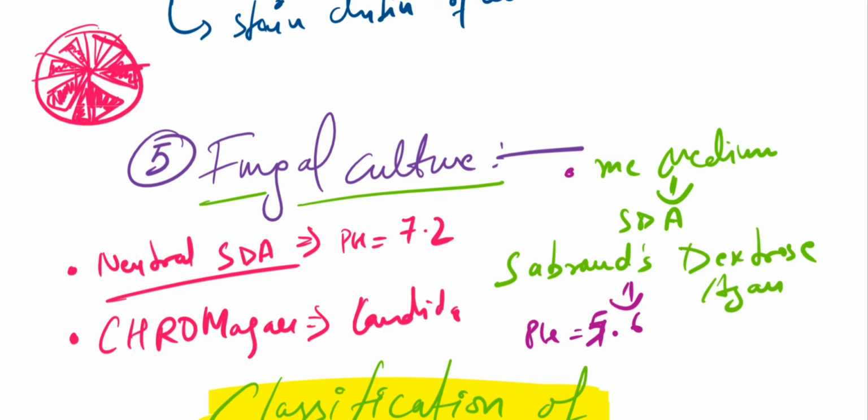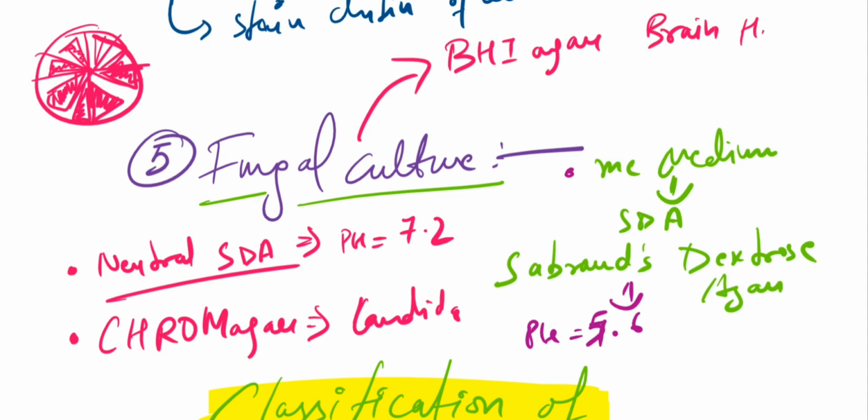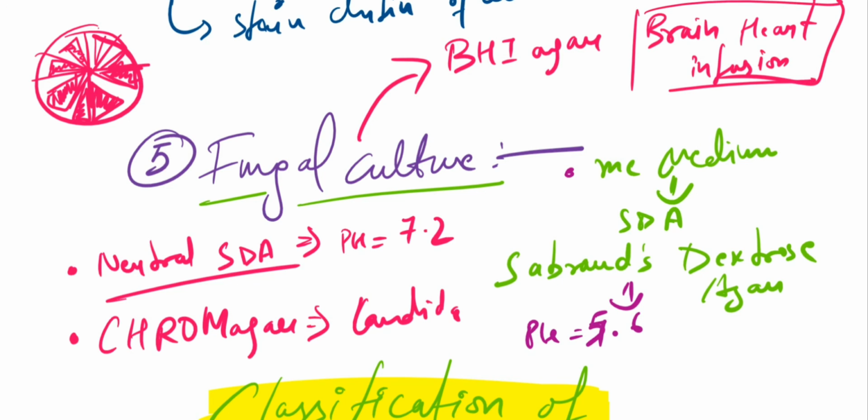Anyways, so okay, we can do the Sabouraud's dextrose agar, we can do the culture from this SDA, or we can use chrome agar for Candida, and we can use neutral SDA as well in some cases. And then there comes one other medium, which is BHI agar. What is BHI? It is brain heart infusion agar. Okay, so why do we use this brain heart infusion agar? It is because it is an enriched medium. Okay, it has additional nutrients or things that a fungus can need.